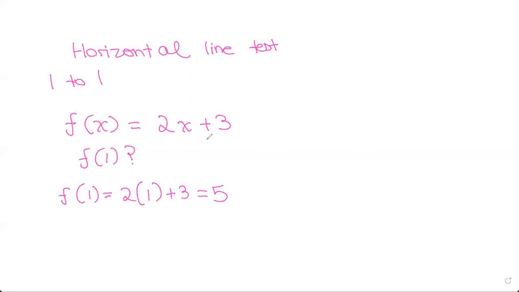Now let's look at the same equation, but we have f of 2. That means you're replacing x with 2. Wherever you have x, you put a 2 instead. So 2 into 2 plus 3, which is 4 plus 3, which is 7.